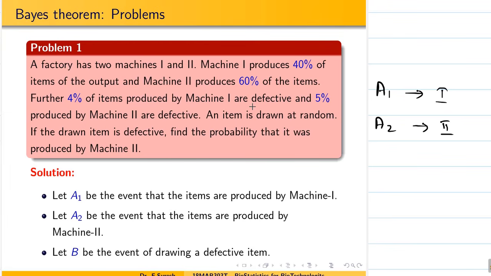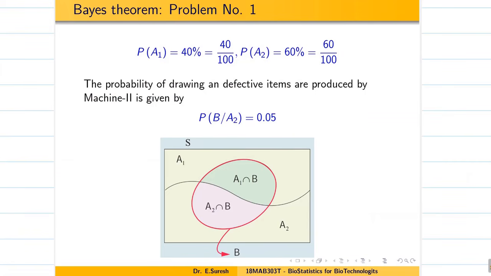And as usual, defective items: B is going to be the event of a defective item. So that means 40%, 60%, 4%, 5%. Let us go to the table, fill the table, and we'll come back to the question.